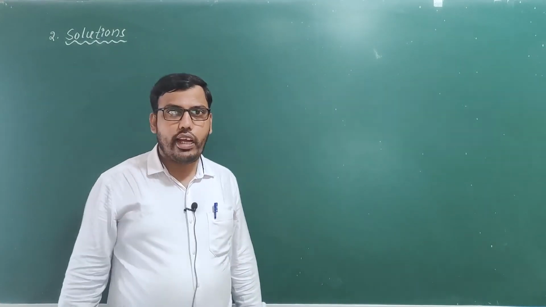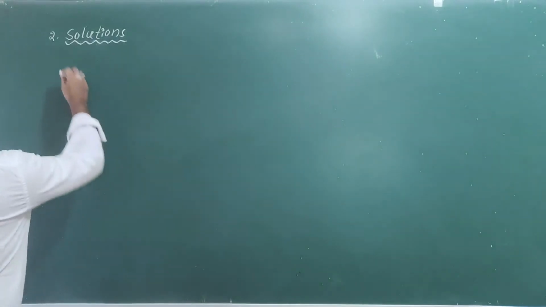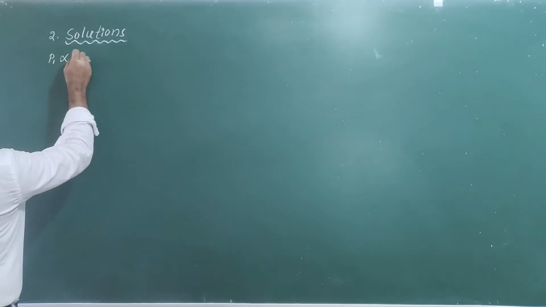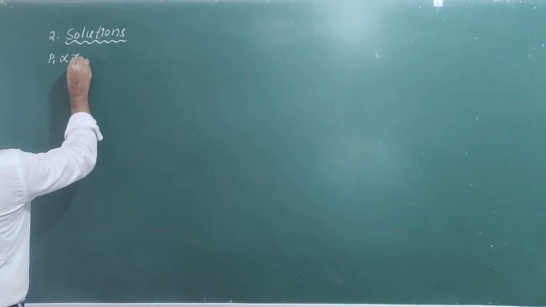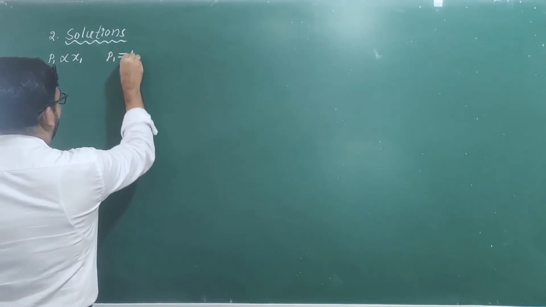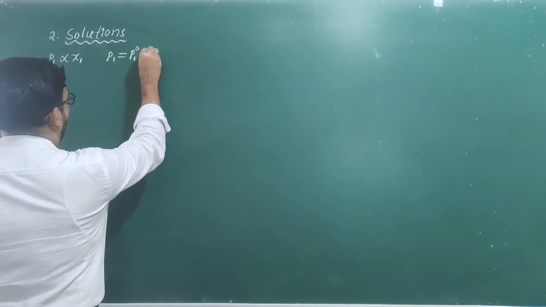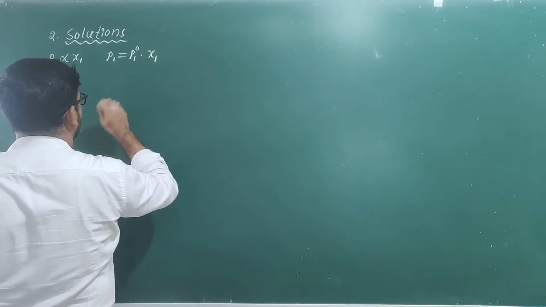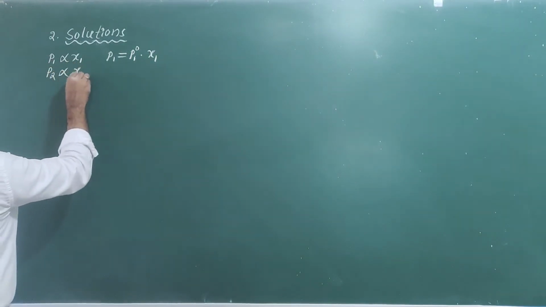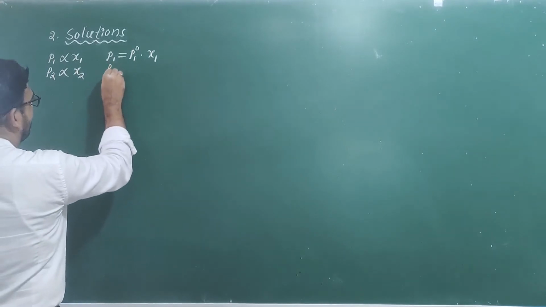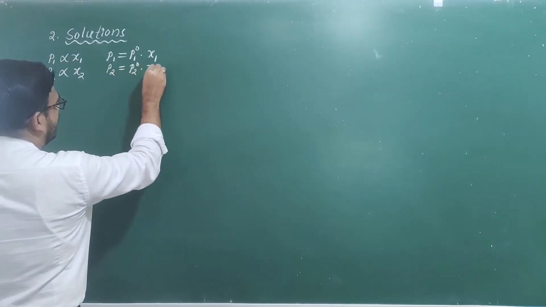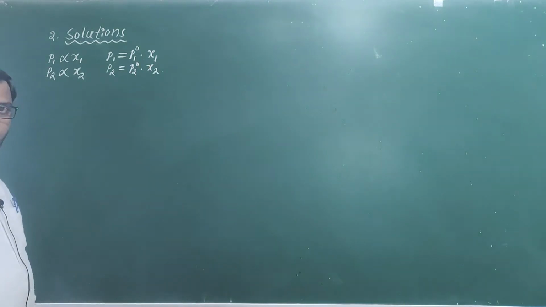According to Raoult's law, for component 1, P1 is proportional to x1, which is P1 is equal to P1 naught into x1. Similarly, for the second component, P2 is proportional to x2, or P2 is equal to P2 naught into x2.